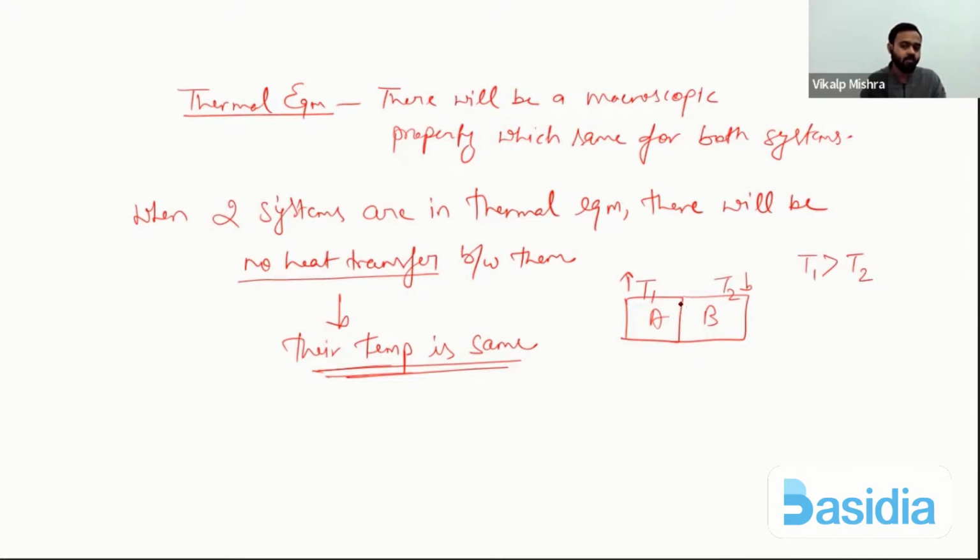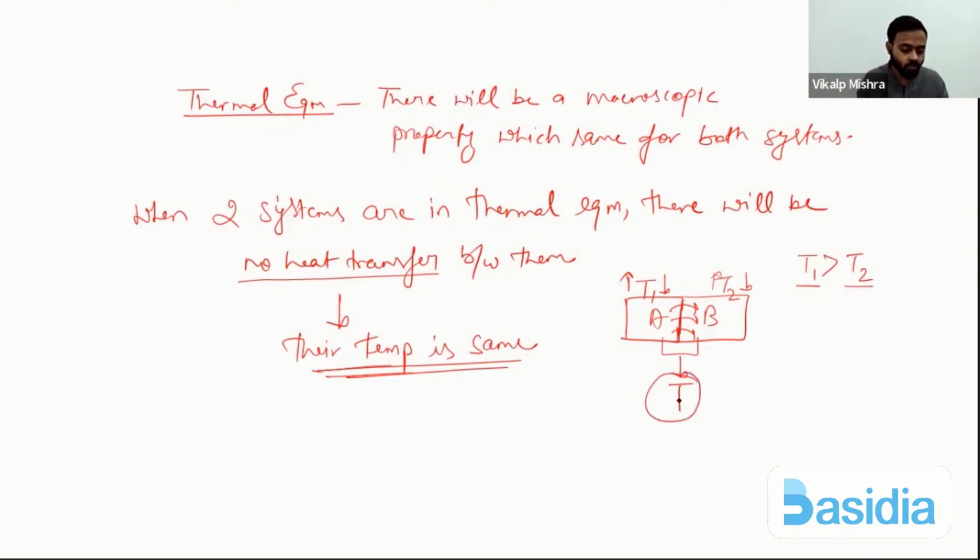So what will happen when both are in contact? Heat transfer will take place, from which system to which system? A to B, because the temperature of A is higher and the temperature of B is lower. Always heat flows from higher temperature to lower temperature. So the temperature of A will decrease and the temperature of B will increase, and after some time their temperature will be the same, some common value.